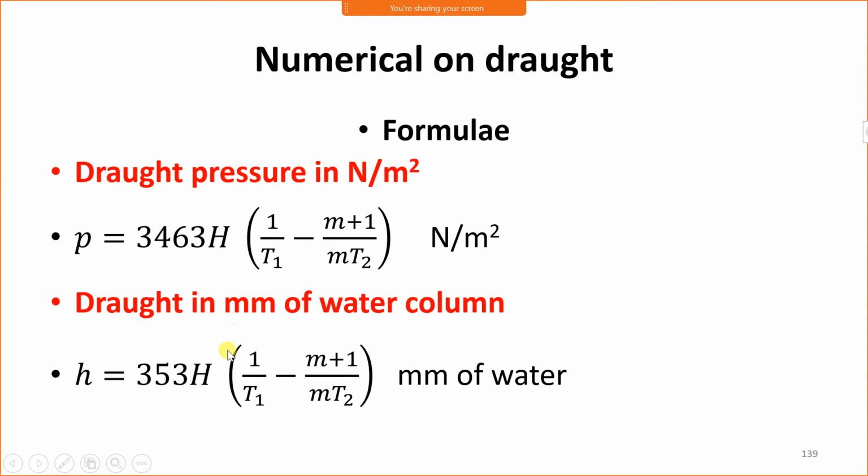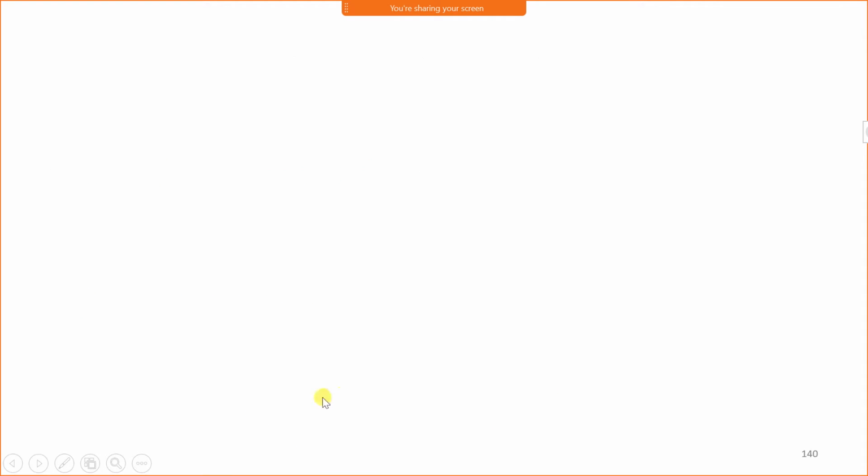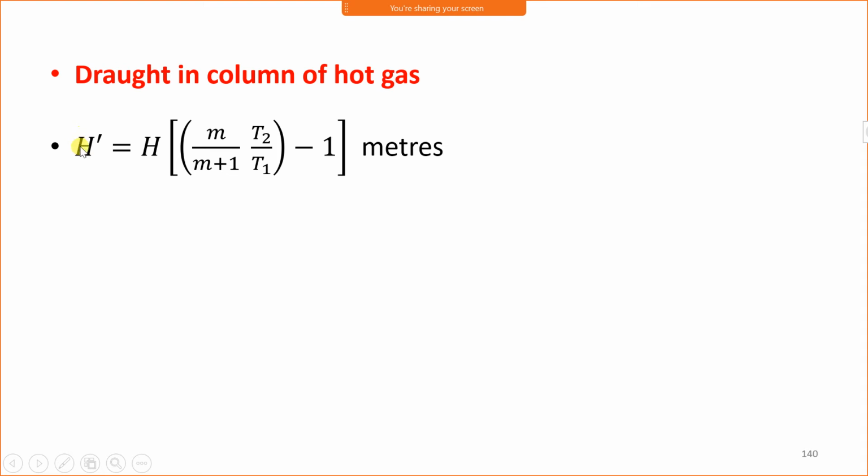The terminology is the same. Capital H is the height of chimney, m is the mass flow rate of air in kg per kg of fuel, T1 is the temperature of ambient air, T2 is the temperature of hot flue gas. Then the draught in column of hot gases, that is H dash, is equal to capital H (m upon m plus 1 into T2 by T1 minus 1) in meters. Draught in hot gas column is measured in terms of meters.